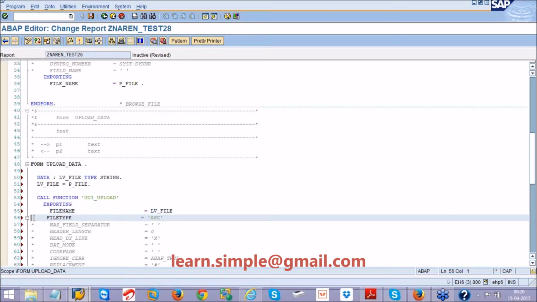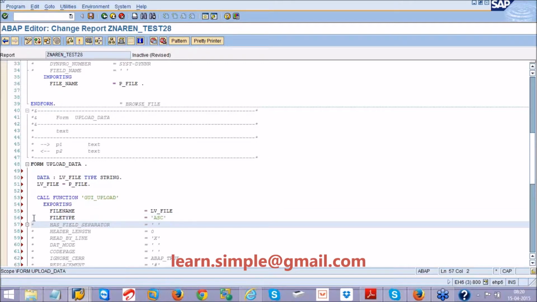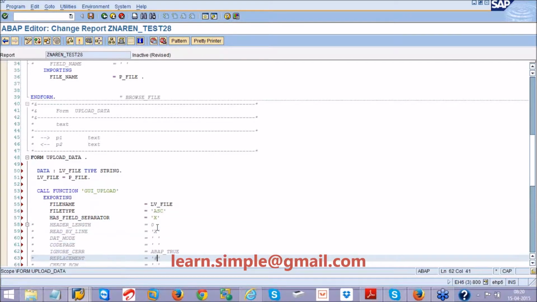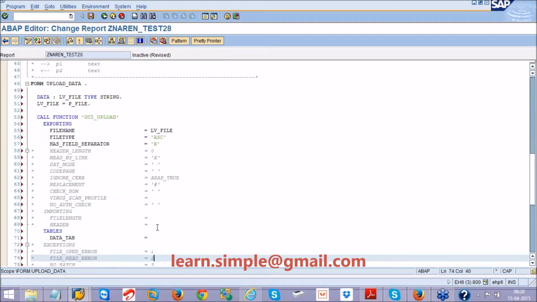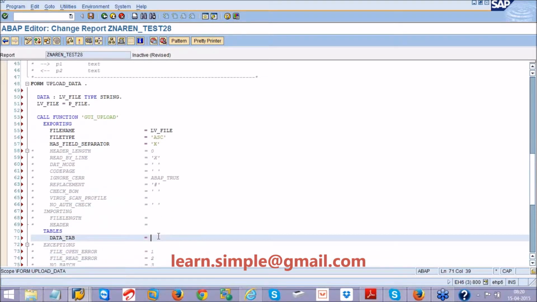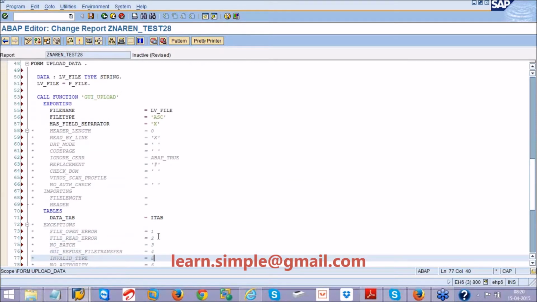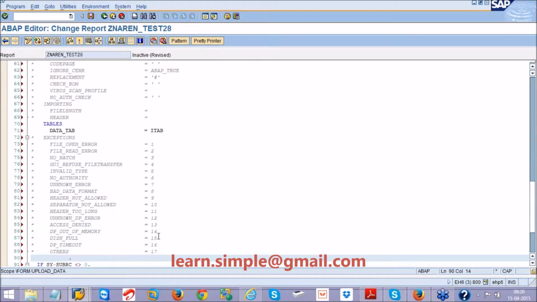I should give a file type, and has field separator as X. If my text file is a tab delimited text file, I should give the field separator as X. And here I will give some internal table into which my data should be uploaded.